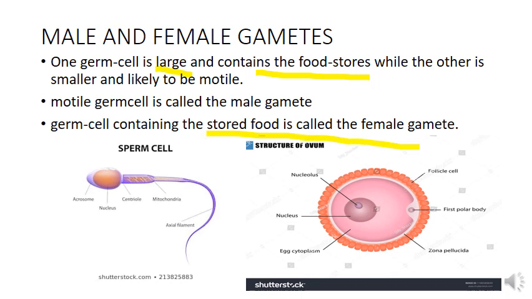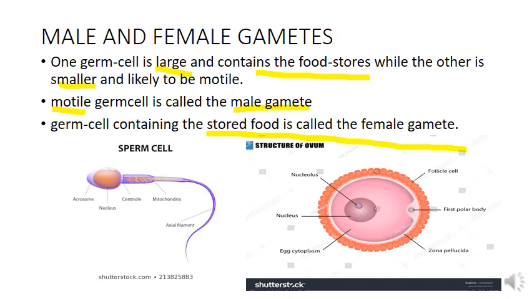The gamete with the stored food is considered as the female gamete. Then the second gamete will be motile and smaller. This smaller and motile gamete is known as the male gamete.